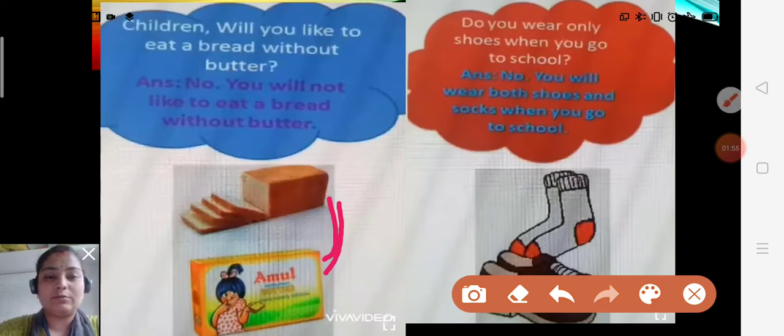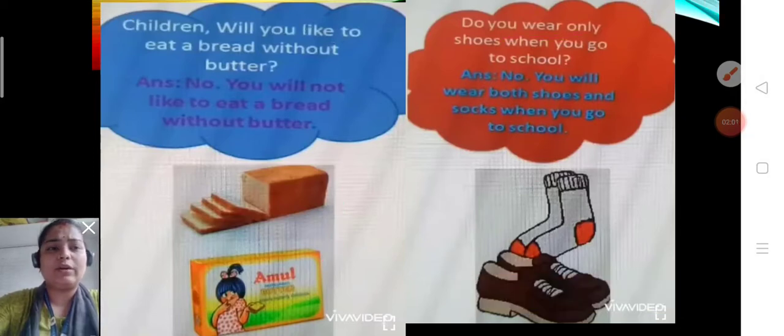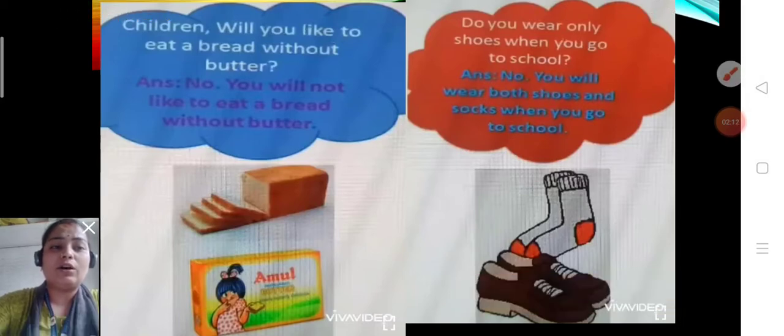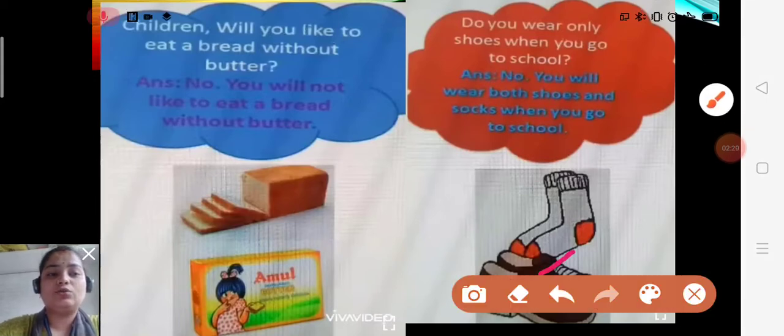Pairing words. Now one more question children, do you wear only shoes when you go to school? Only shoes, not socks? The answer is no, we will not wear only one. We will wear both shoes and socks when we go to school. So we need both, socks as well as shoes.